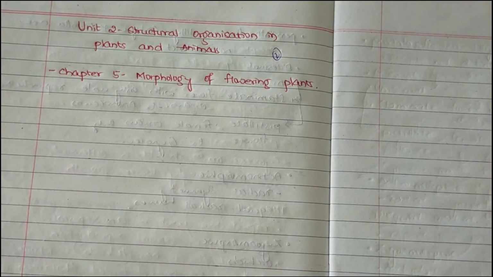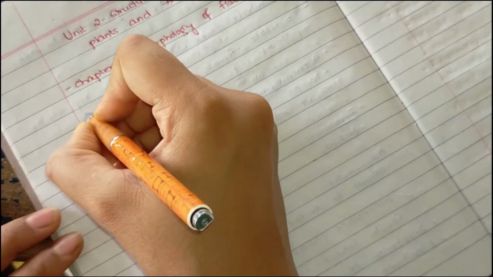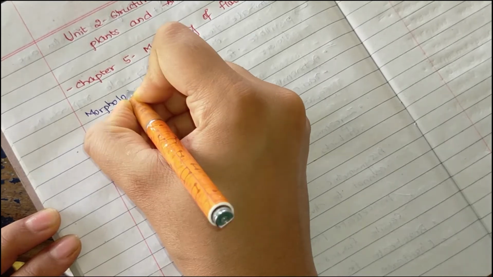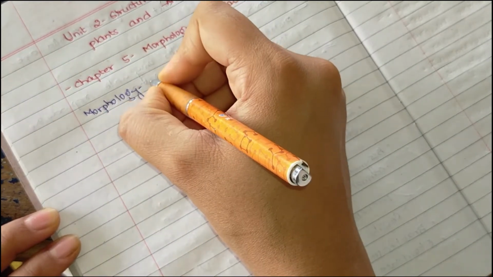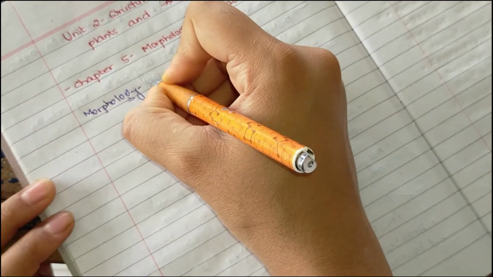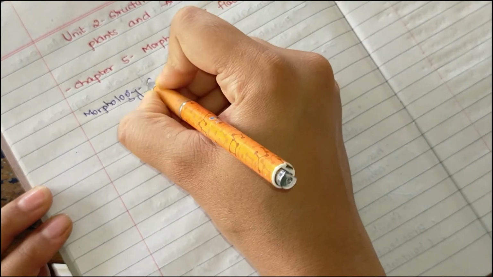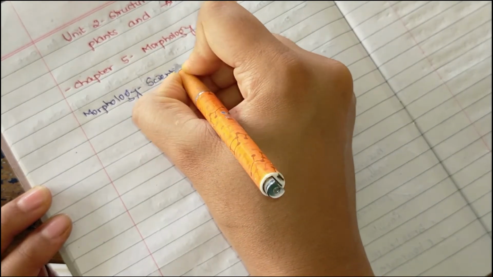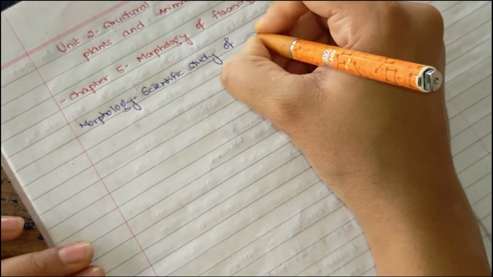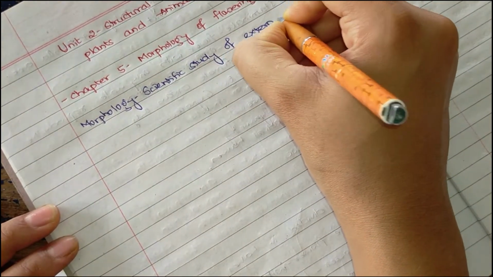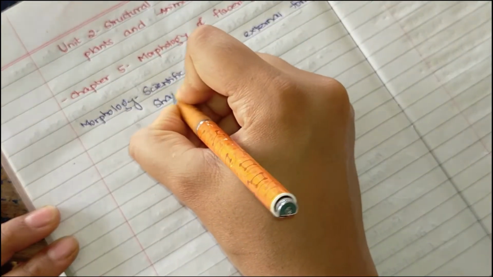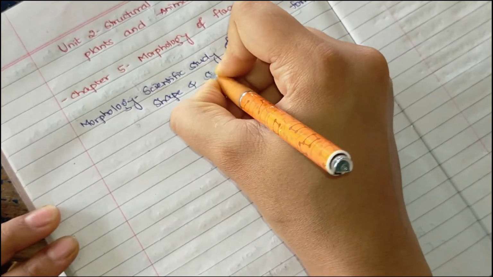The word morphology means the branch of science which includes the systematic, or scientific, study of external form, shape and structure.